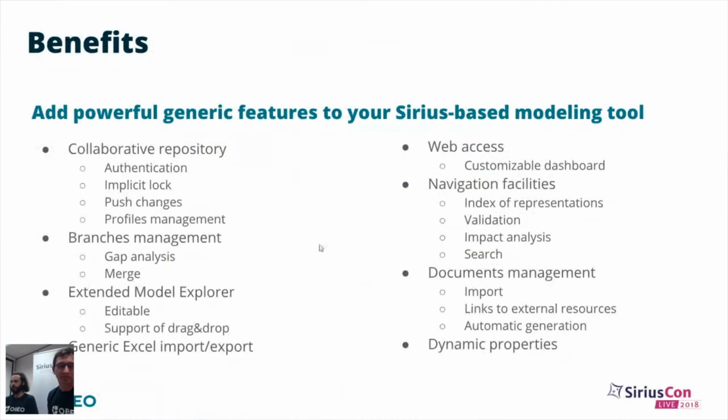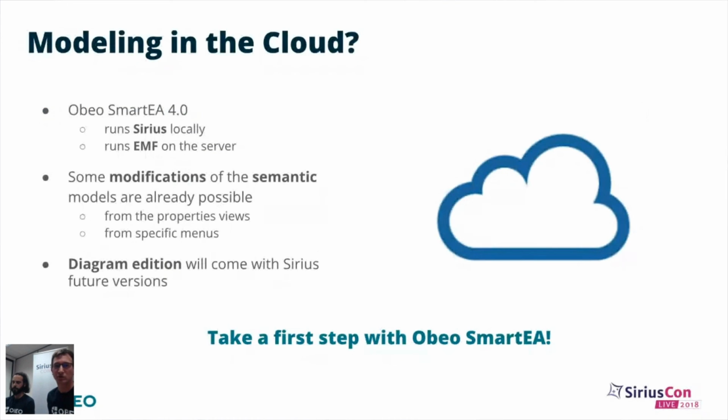Now, to conclude, you might wonder how far we are from modeling in the cloud. Well, we are not that far, actually. Obeo Smarty already allows some modification of the semantic models in the web browser. However, it runs Sirius locally on the rich client, allowing graphical modification to be done only in the rich client. However, this is coming fast with actual Sirius developments, and very soon diagram edition will come with Sirius.